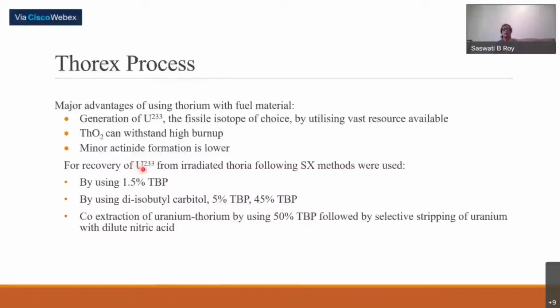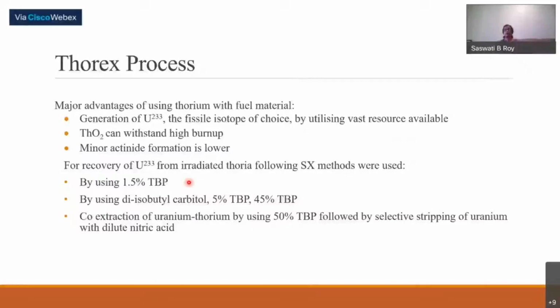There are various methods, but the simplest one was to use 1.5% tributyl phosphate extraction, because TBP will preferentially extract uranium. It will not extract thorium or protactinium in that quantity, though minor contamination may be there.